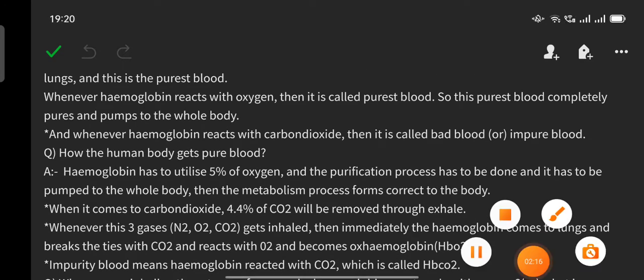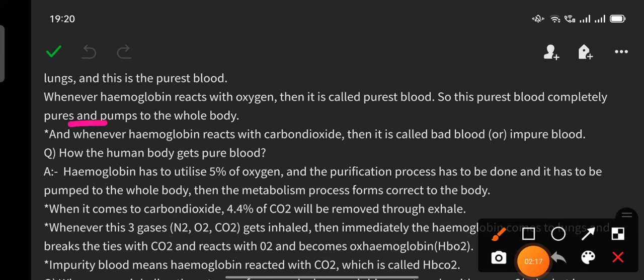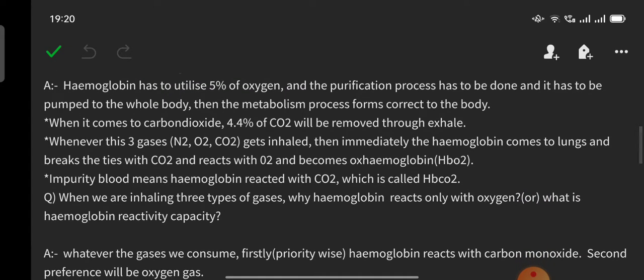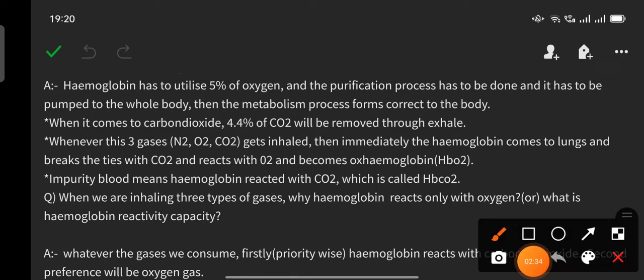So this purest blood is completely pure and is pumped to the whole body. And whenever hemoglobin reacts with carbon dioxide, it is called bad blood or impure blood. So how does the human body get pure blood? For this question, the answer is hemoglobin has to utilize 5% of oxygen, the purification process has to be done, and it has to be pumped to the whole body. Then the metabolism process is carried out correctly in the body.